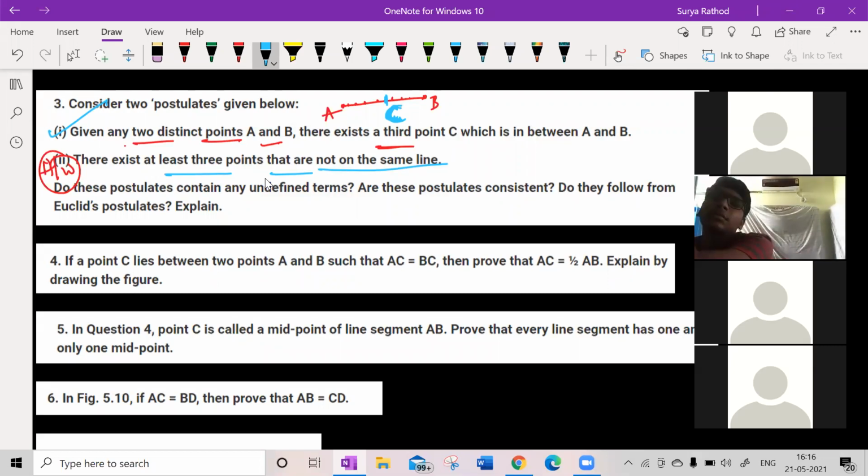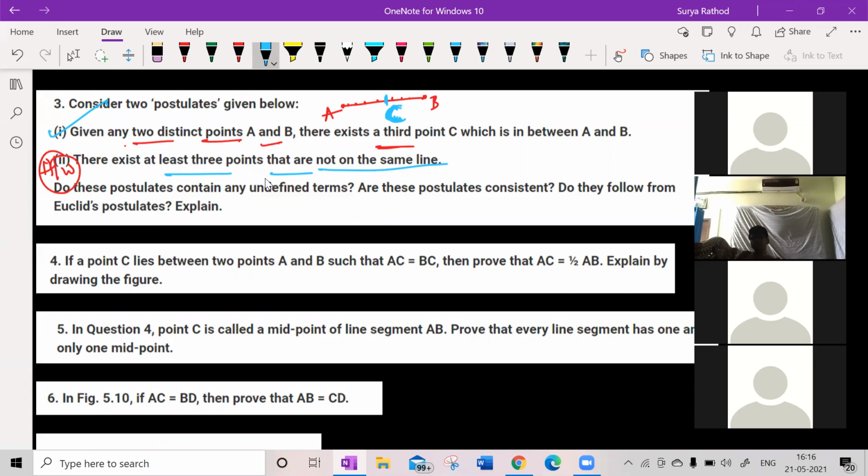So he's not mentioning any kind of info about whether these 2 points are lying in the same plane or not. And he's also not mentioning whether C is next to A or next to B. He's not given a fixed distance. He's not mentioned a fixed position of point C. So that is the undefined term over here. You cannot write more than this. You can write in your own language basically, but the only motto is to understand the concept behind this.